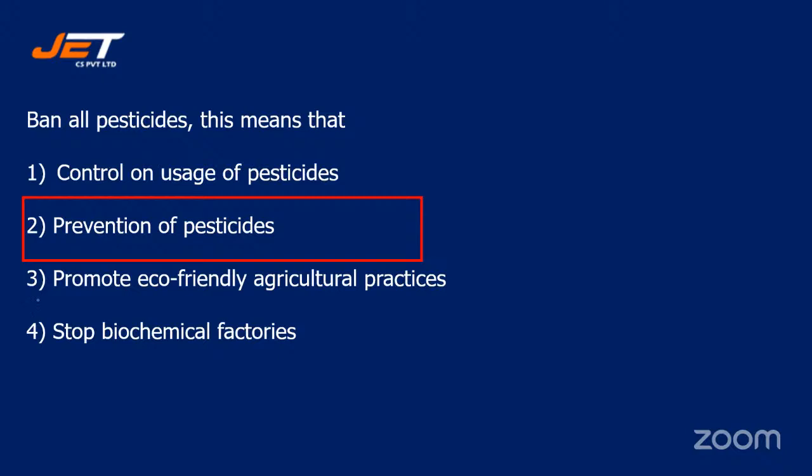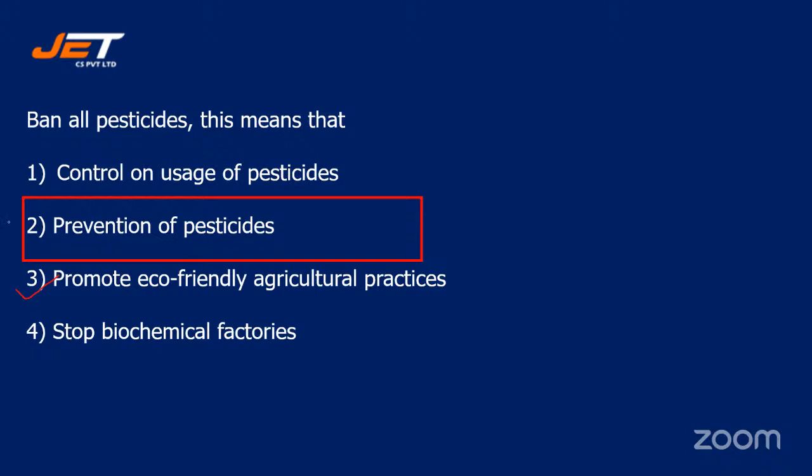When we say ban all pesticides, the general meaning is prevention of pesticides, that we do not have to use pesticides. But when we talk about the slogan in biology, what is the meaning of that slogan? It is to promote eco-friendly agricultural practice.